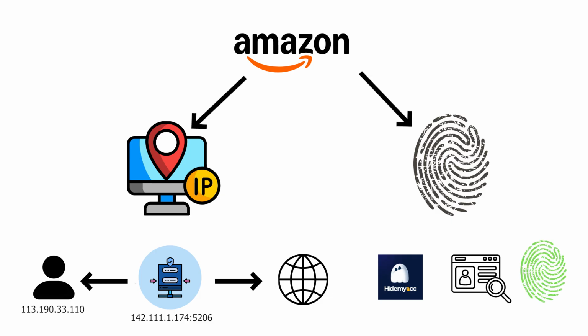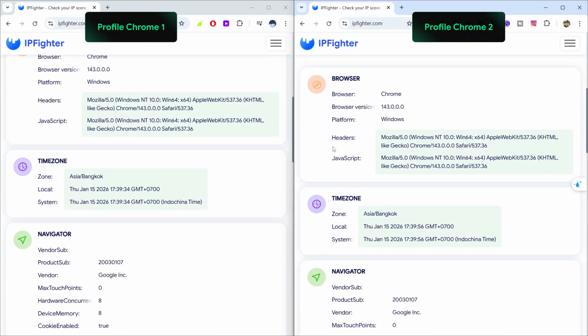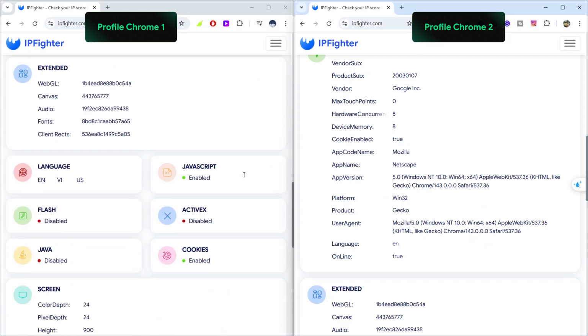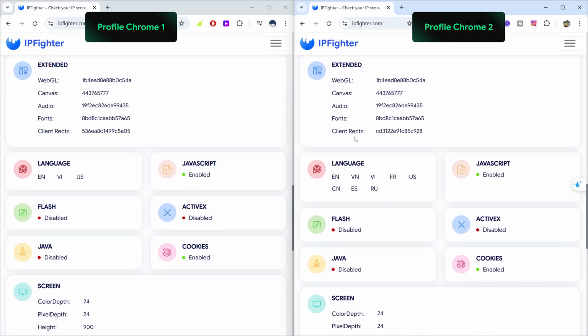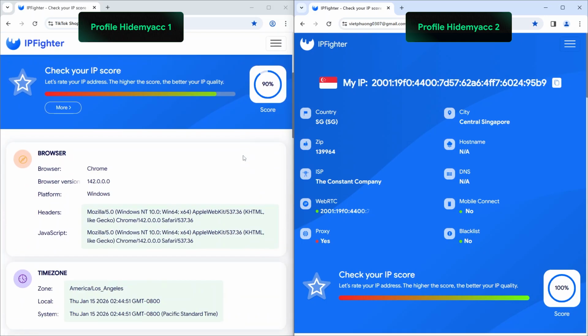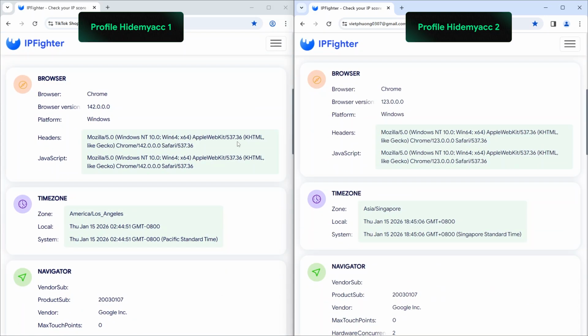An anti-detect browser works by creating browser profiles with completely different browser fingerprint parameters. For example, if you open 2 Chrome profiles, they share the exact same parameters: operating system, browser version, screen size, fonts, hardware, and software. But if you open 2 anti-detect browser profiles on the same computer, they will have 2 completely different sets of parameters.